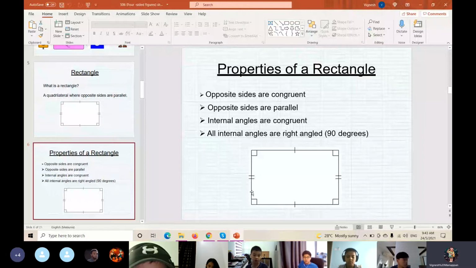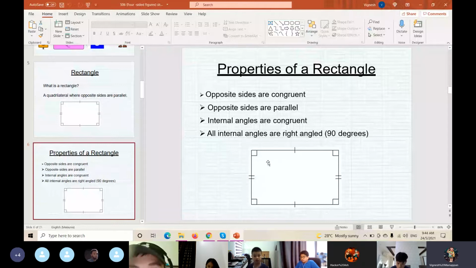So how many degrees is one right angle? Who can tell the teacher? Class, how many degrees for one right angle? 90. Very good. We have 90 degrees for each right angle. All the angles are right angles, here 1, 2, 3 and also 4.